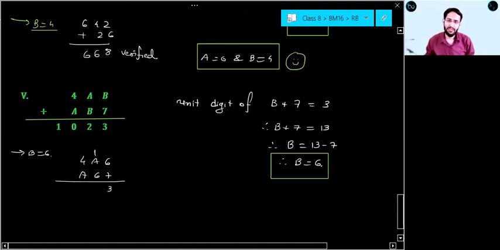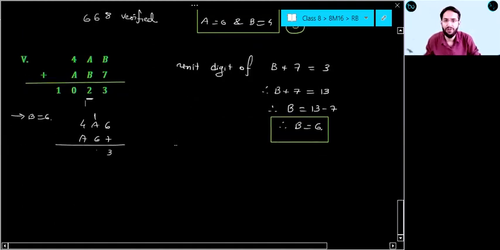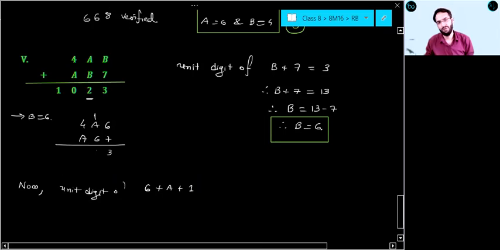So can I say the unit digit of 6 plus A plus 1 will be 2? Yes or no, everyone? Now, the unit digit of 6 plus A plus 1 is equal to 2.